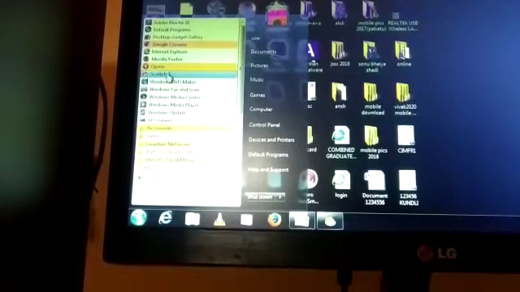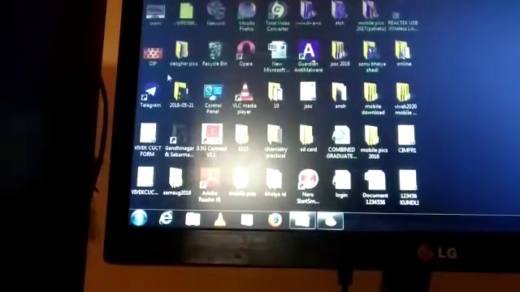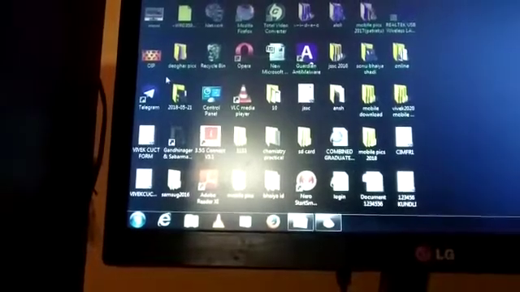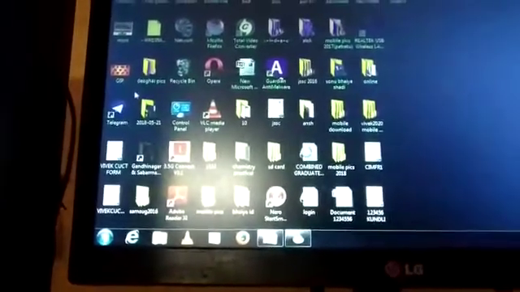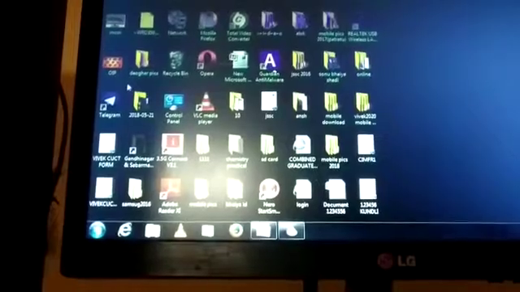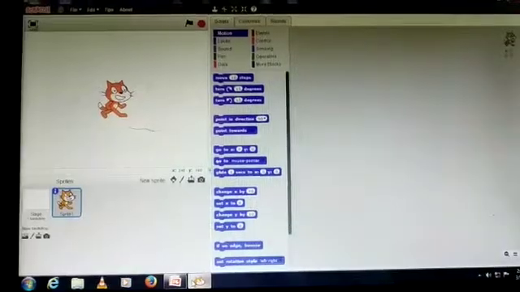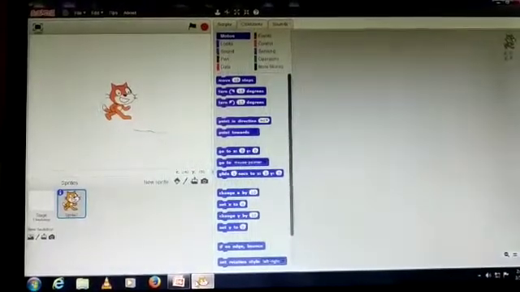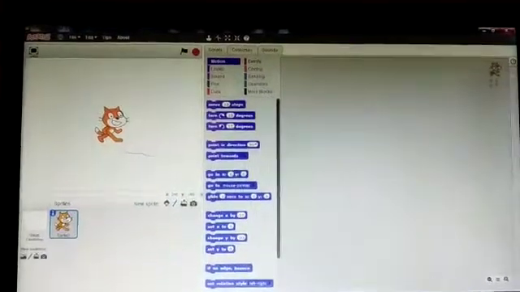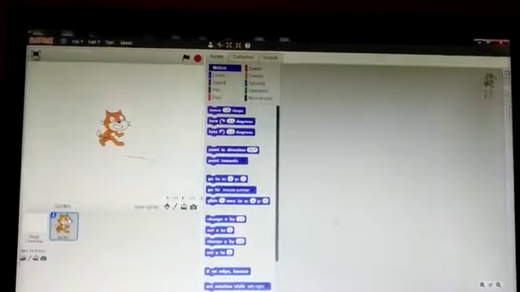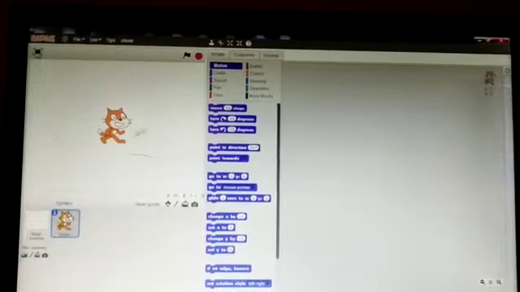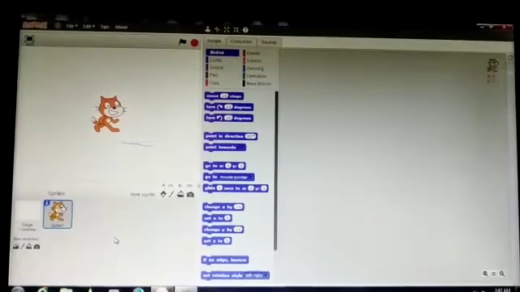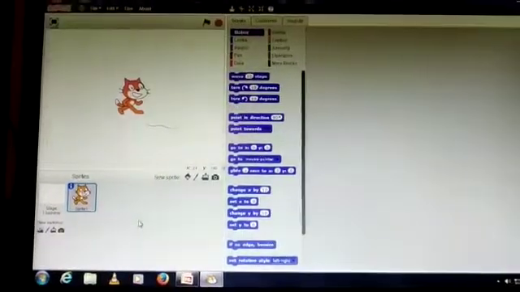You have to click here. You may see this is our Scratch 2 window. This is our first page in Scratch.